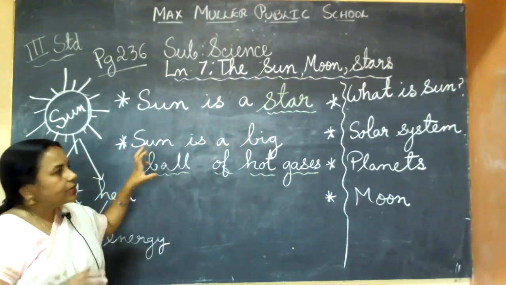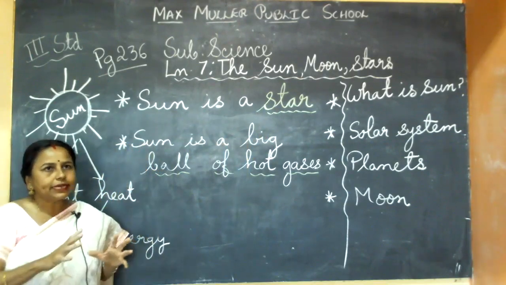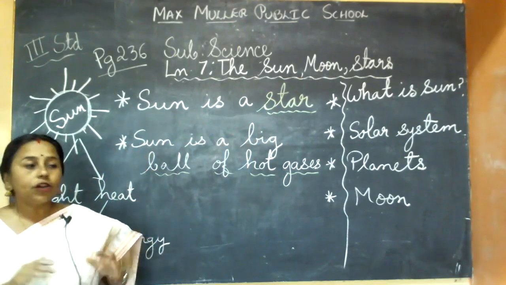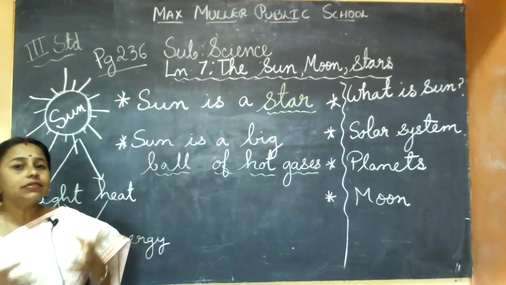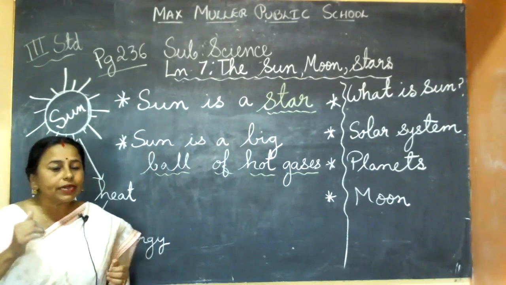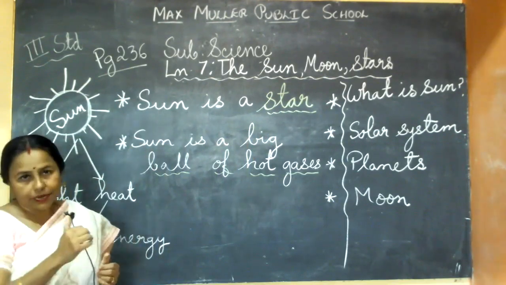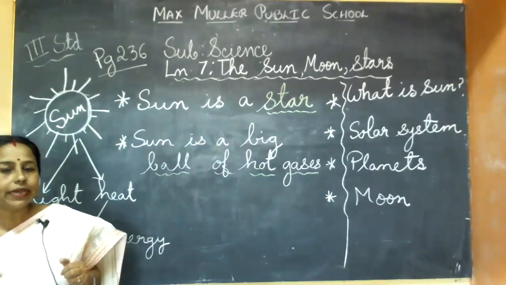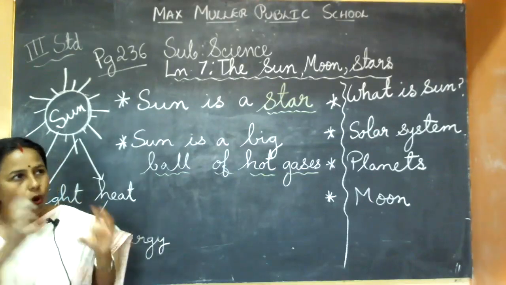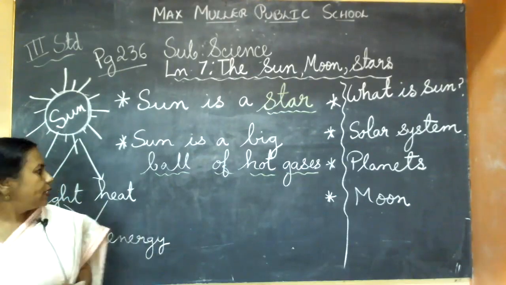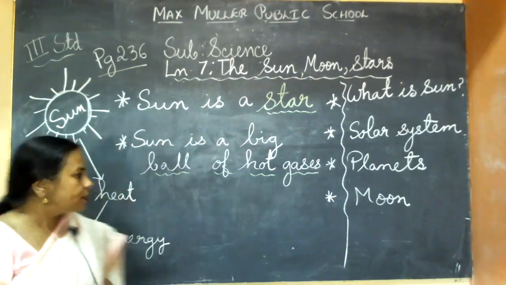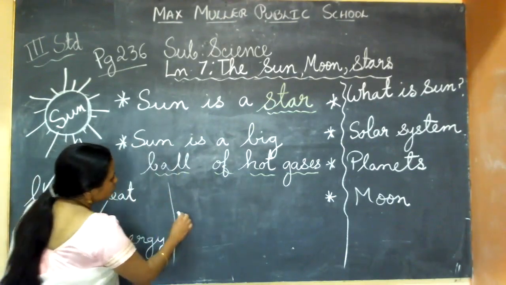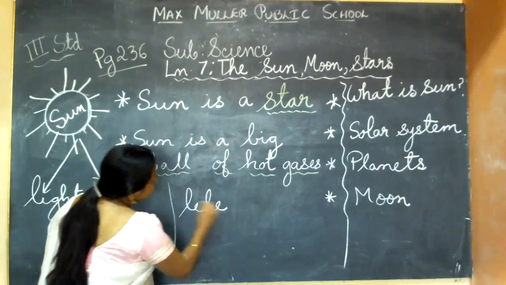Next one. See, the sun is so hot. Remember, in the morning time it will be a little hot, but in the afternoon it will be on our head and there will be so much heat, because the sun is very, very hot and nobody can go near the sun. So no spacecraft and no scientist can go near, but we can observe through a certain instrument that is called a telescope, a solar telescope. So what is the name of the instrument? Telescope. Solar telescope.